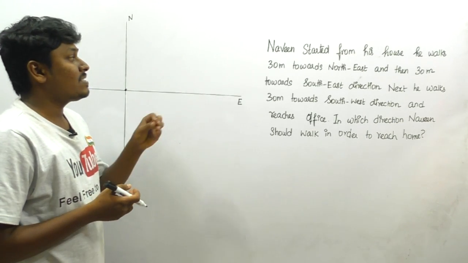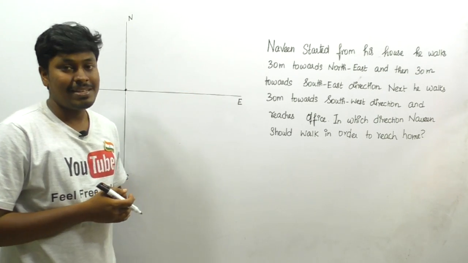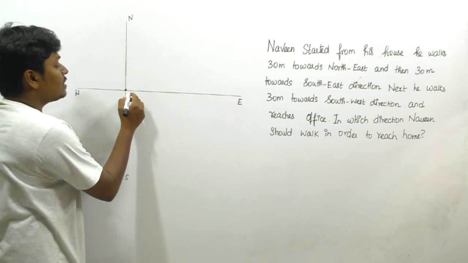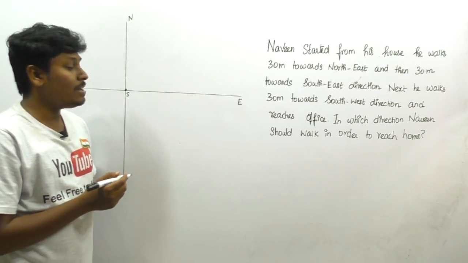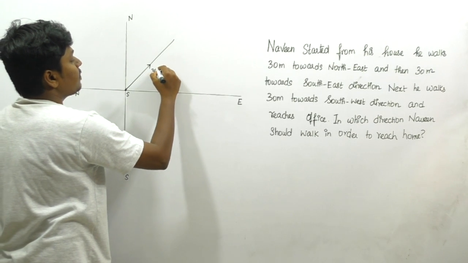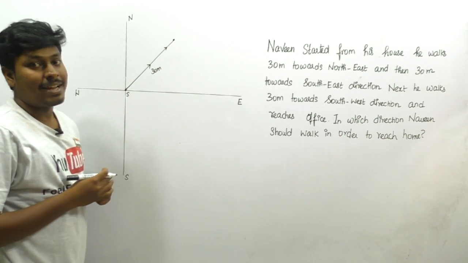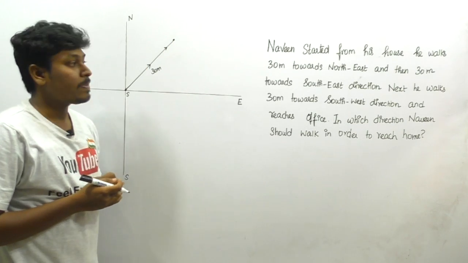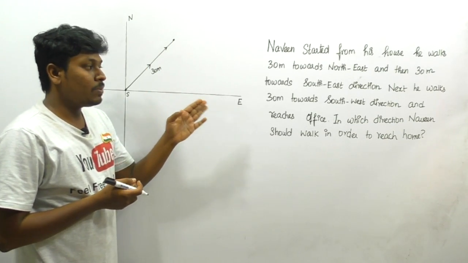So friends, first of all, Naveen started from his house. He walks 30 meters towards the northeast direction, right? So let me assume that this is the starting point, and Naveen is starting from his house and he walks 30 meters towards the northeast direction. So I can say that this is 30 meters, and Naveen is moving 30 meters towards a northeast direction. Now Naveen is at this point. So let me concentrate on the next line, and then 30 meters towards the southeast direction.